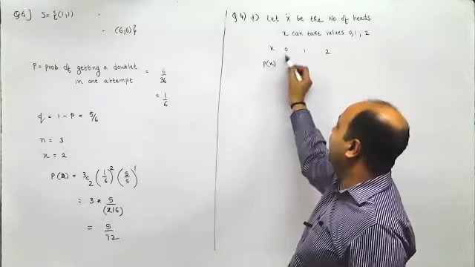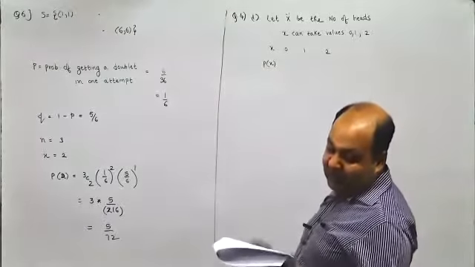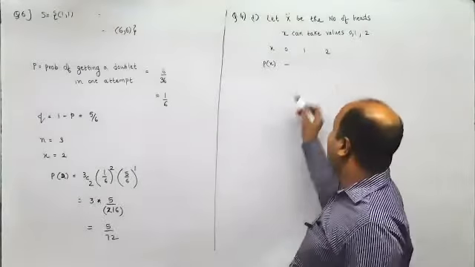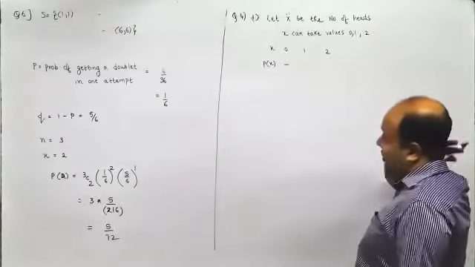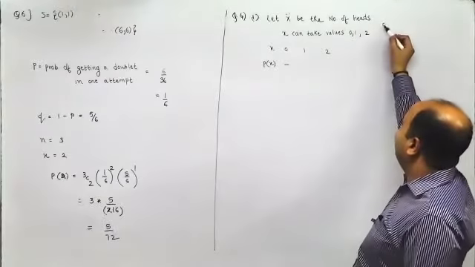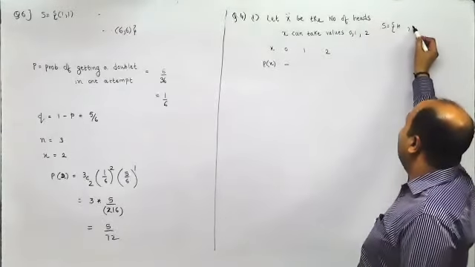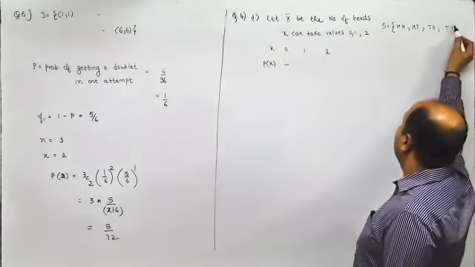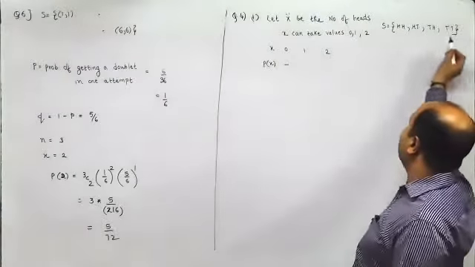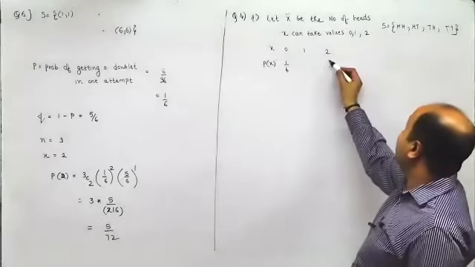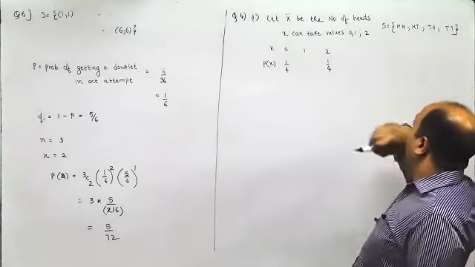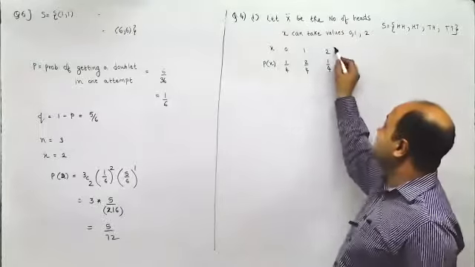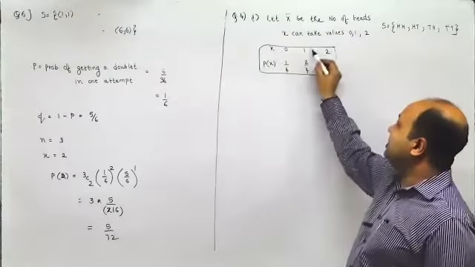Now what is the probability of getting 0 heads? The outcomes when 2 coins are tossed are head head, head tail, tail head, tail tail. So 0 heads, 1 out of 4; 2 heads, 1 out of 4; and 1 head is 2 out of 4. This is the probability distribution.